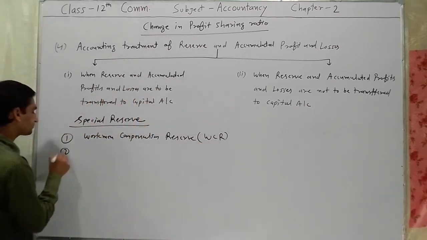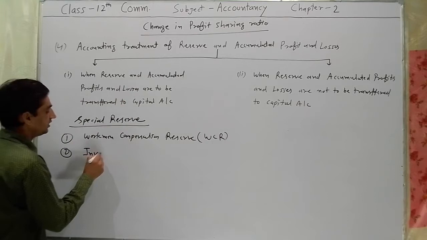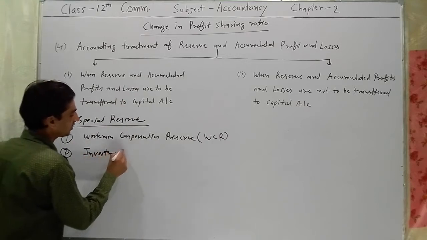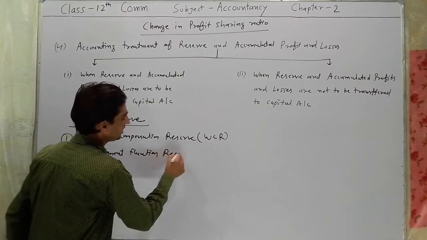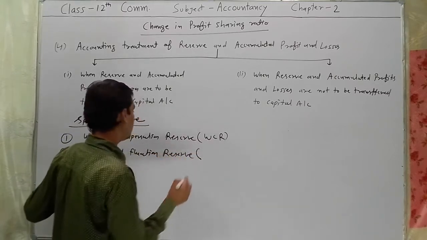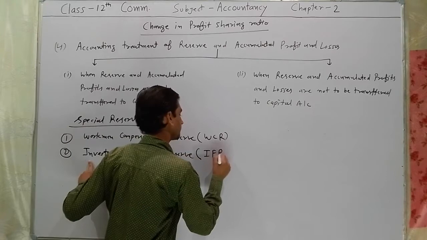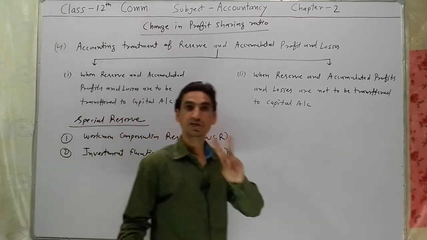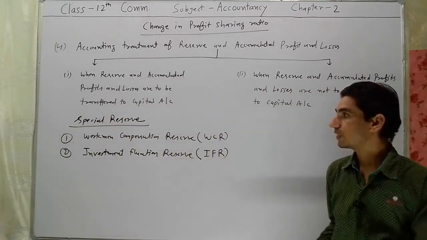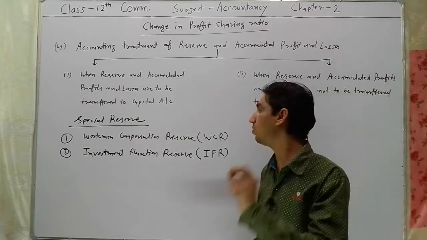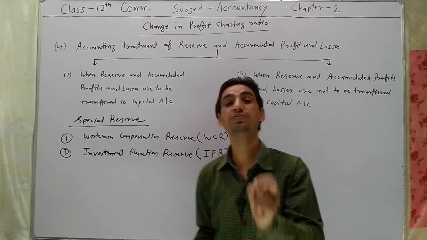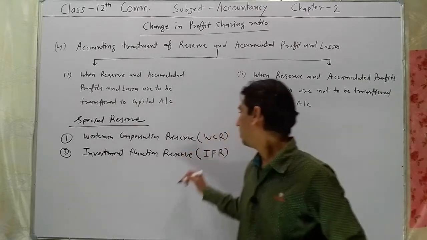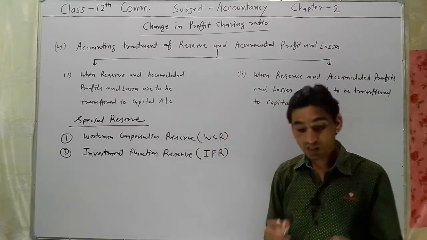The second, investment fluctuation reserve, in short we can say IFR. These are two special reserve. The first is workman compensation reserve WCR, and second is investment fluctuation reserve IFR.